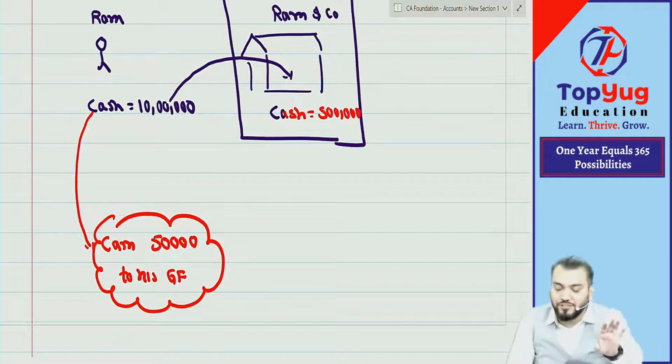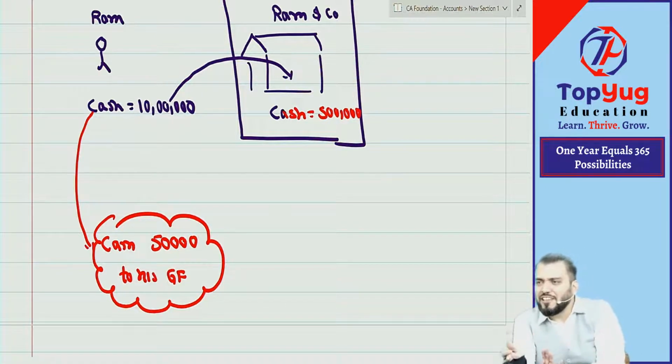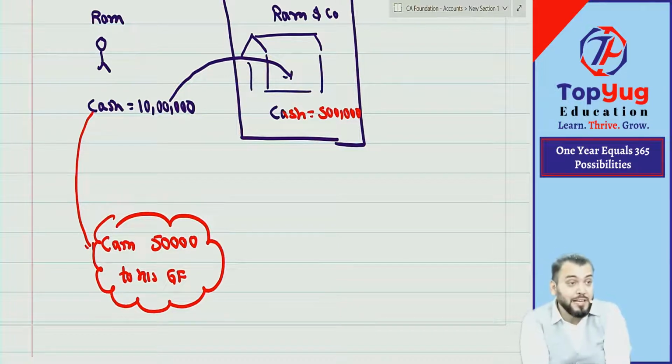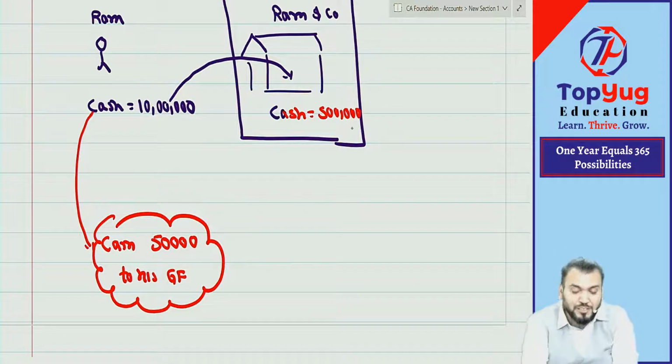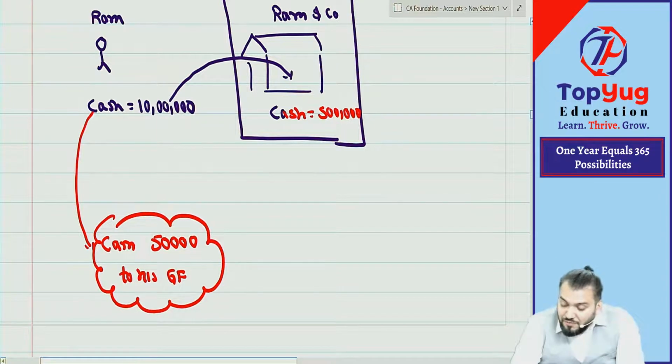Tell me, understood this point? Correct. So can I say you have understood transaction of financial nature, which can be expressed in terms of money value? Of course, it can be expressed in terms of money value. This cash of rupees 5 lakh can be expressed in terms of money value. Correct? Understood. Now coming to what are the financial events?